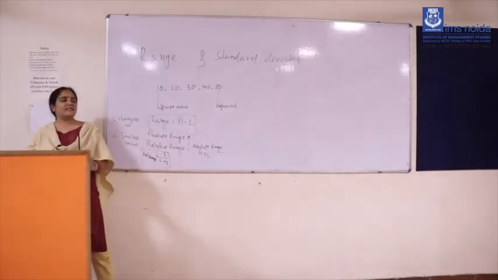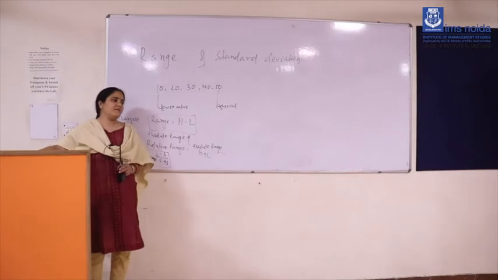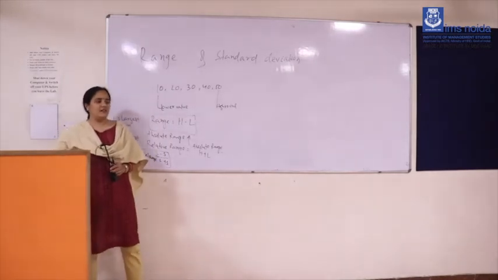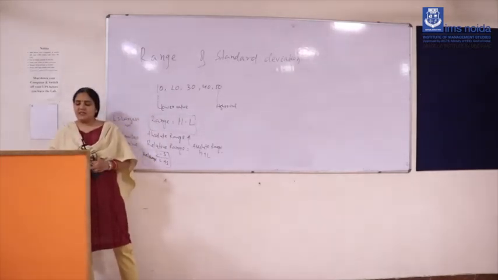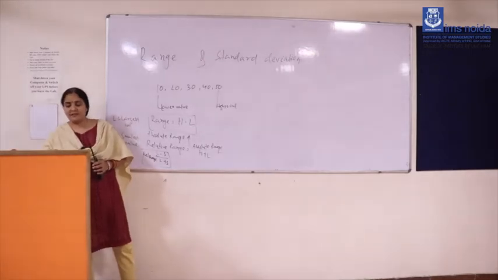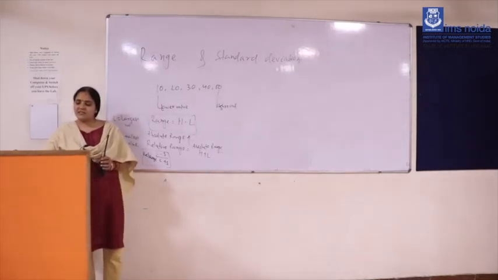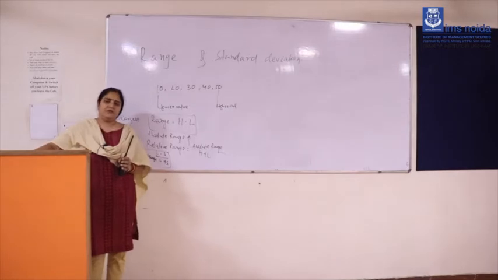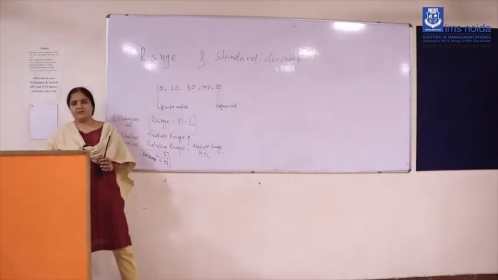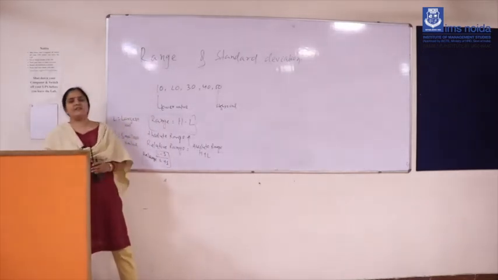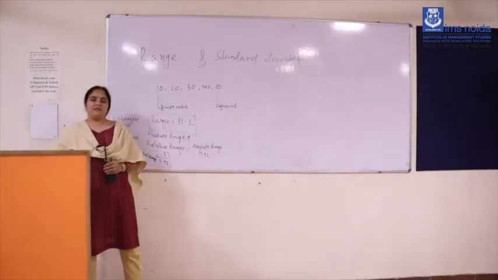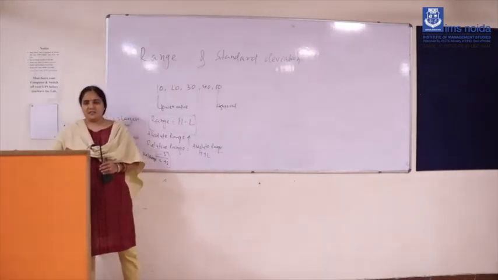And what are the merits and demerits of range? In merits, you don't have to worry about how to calculate the range value from the amount of data given. It is always a measurement of dispersion, and it is a very significant algebraic item. It also oscillates between the largest value and the smallest value, because if you find the difference, the difference value will lie within the data given in our question.